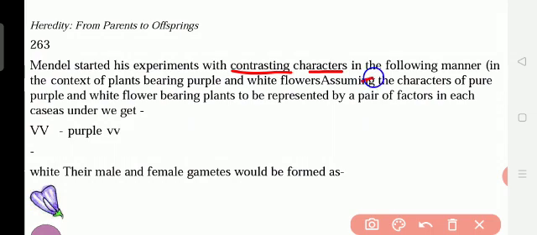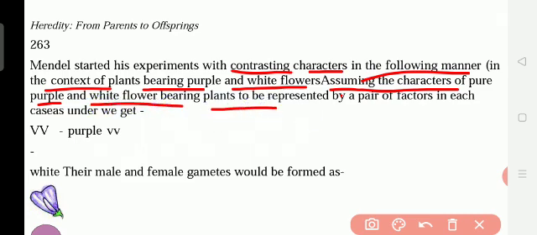Okay, so in the context of plants bearing purple and white flowers, assuming the characters of pure purple and white flower bearing plants to be represented by a pair of factors in each case, here we are going to see the mathematical representation of the characters.